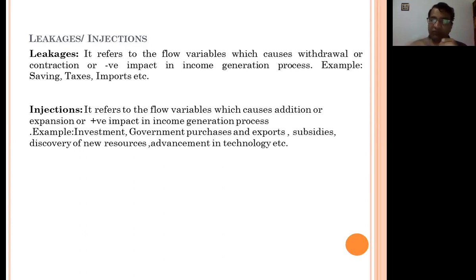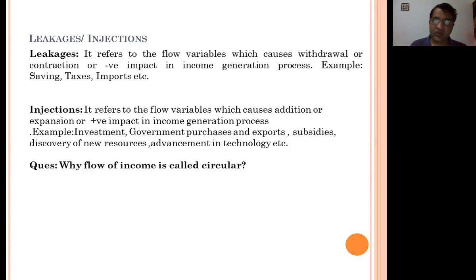Like investment: if we invest money, that expenditure will generate more income. Government purchase will also contribute to the flow of goods and services. If we export goods, then we receive money, and then again we produce goods and export them. In this way, that contributes to the flow of income. So these are the injections and leakages.